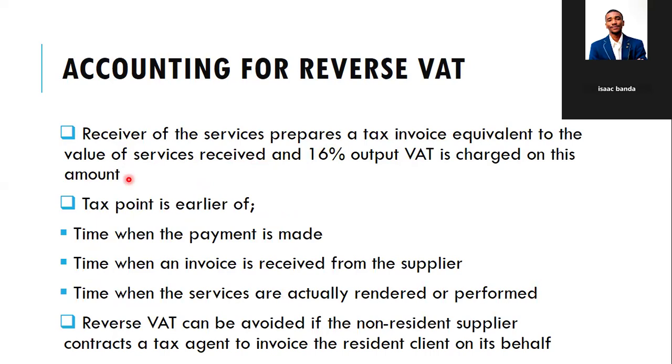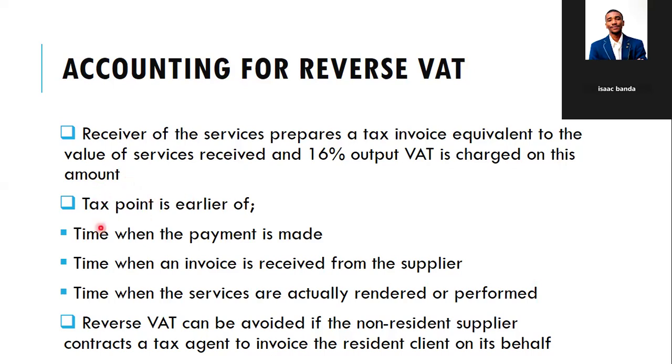We receive the services, but we treat the value of 1 million kwacha, which we paid to the entity that was giving us those consultancy services, as though it's a sale that we're making, as though we are the ones rendering those consultancy services. Then we issue an invoice, which includes a 16% output tax.